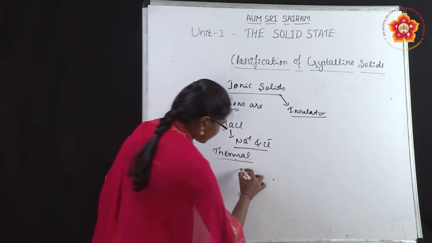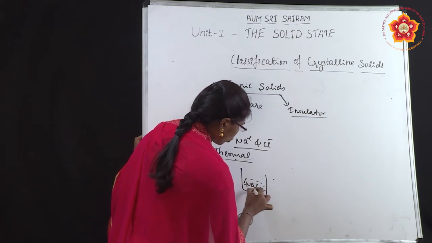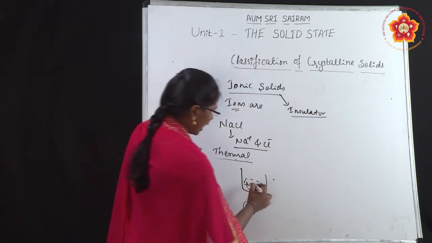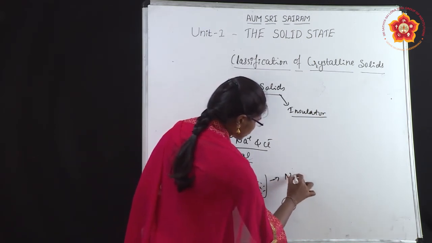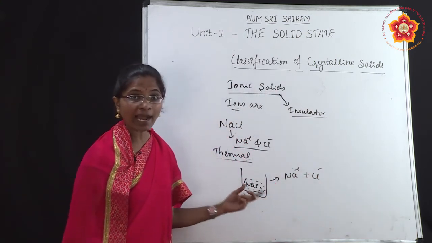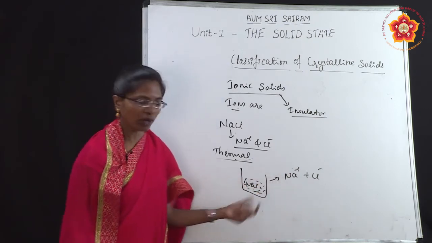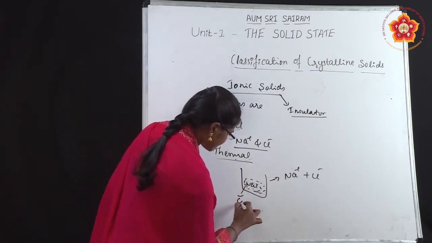For example, you can take NaCl and put it into water; it will dissociate as Na+ and Cl- in the water and the ions are free to move there. So when the ions are free to move, it will conduct electricity.